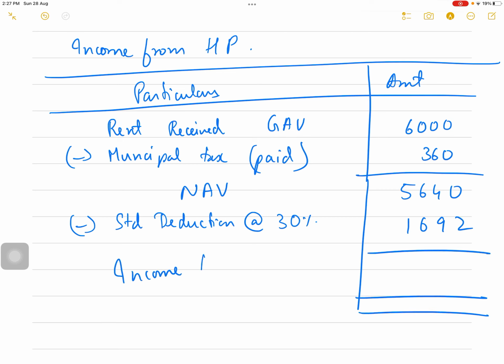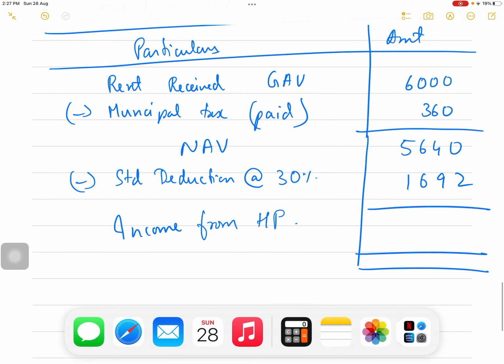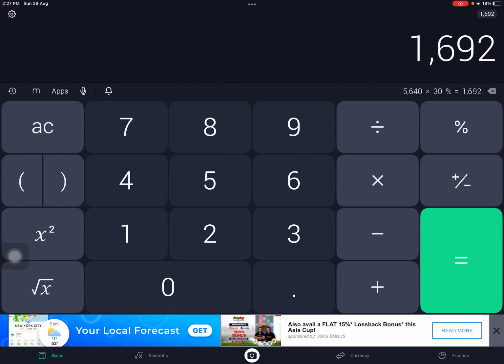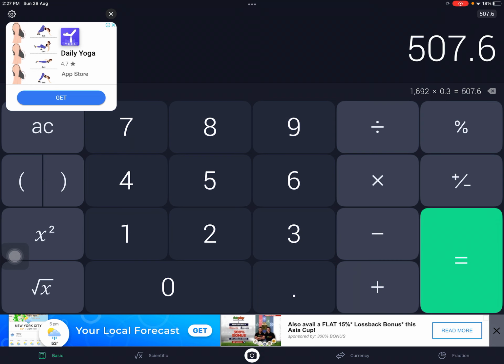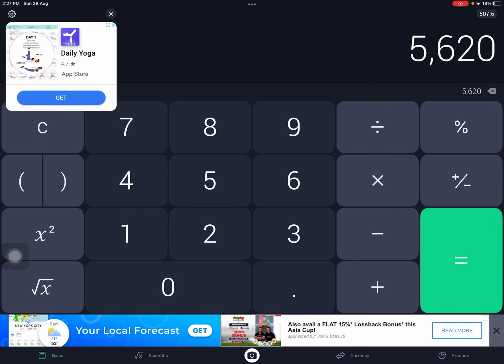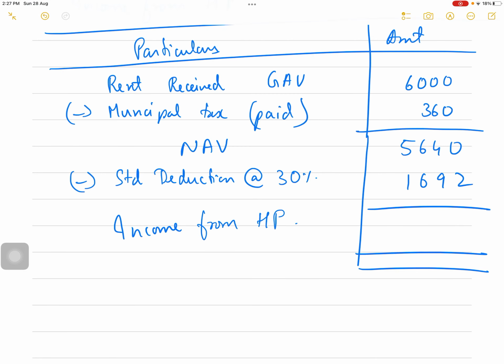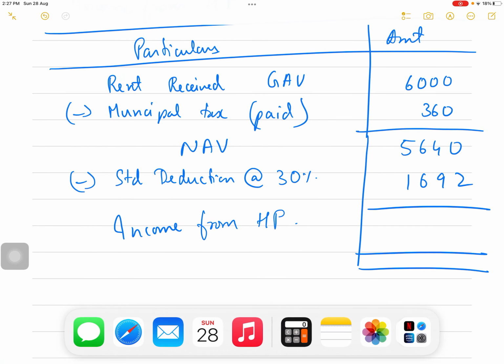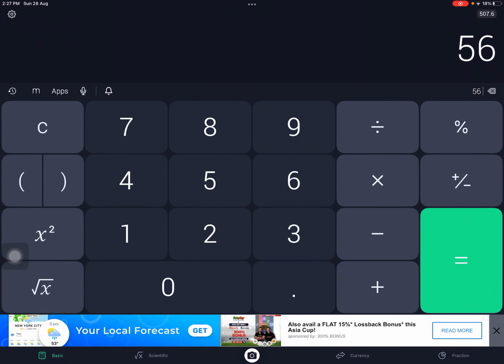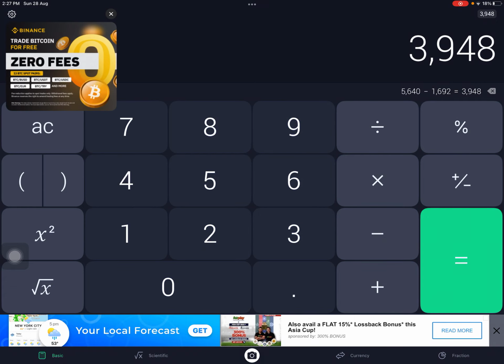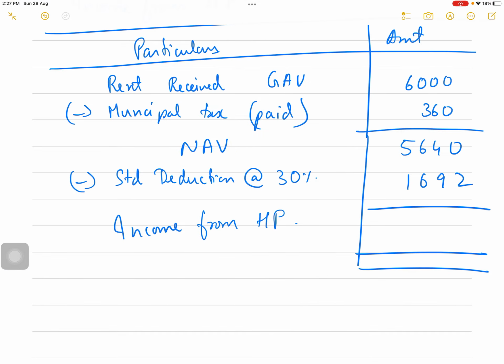You subtract it, you will get income from house property. 5,640 minus 1,692 is 3,948.